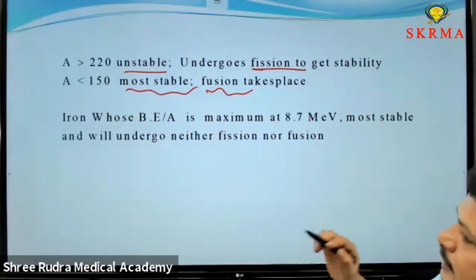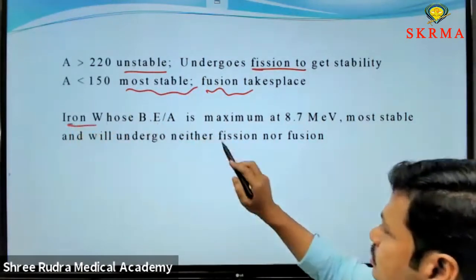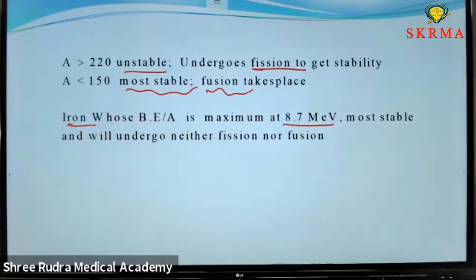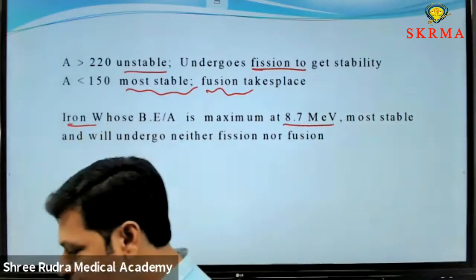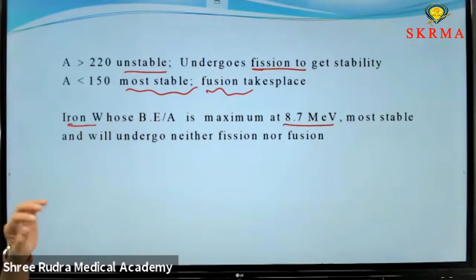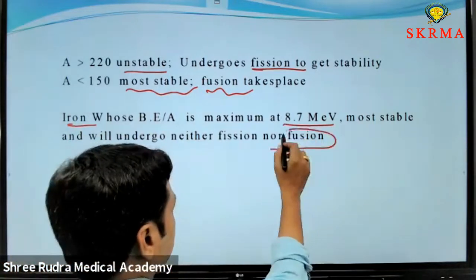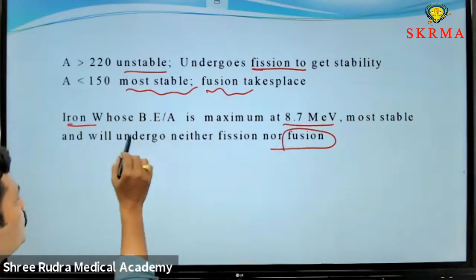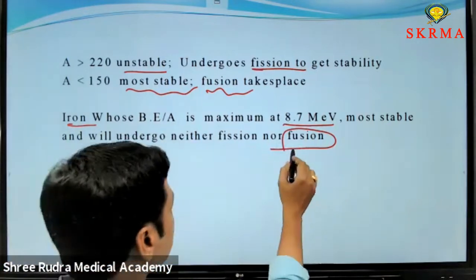And also, I explained that iron is more stable and its binding energy is 8.7 MeV. That means, as it is more stable, it neither participates in fusion nor fission process.